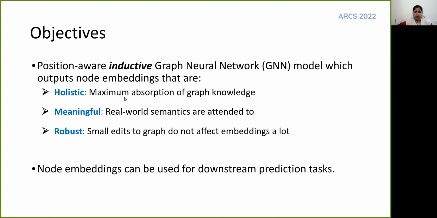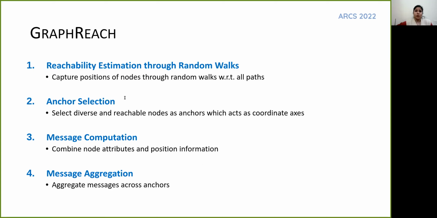that retain maximum graph knowledge, incorporate semantics of the world, and are also resilient to small graph edits in an adversarial attack. We propose GraphReach as a viable solution. It has four components. In the first component, the graph knowledge of various paths is captured. In the second component, a diversified set of anchor nodes is selected through which the position of nodes is fixed. As part of the third component, node attributes and its position with respect to the anchors are combined for each anchor node pair. In the last component, the messages corresponding to each node are aggregated across the anchors. Let us see the workings of each of these components next.